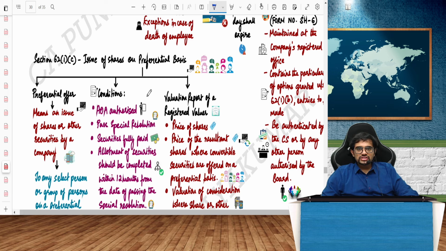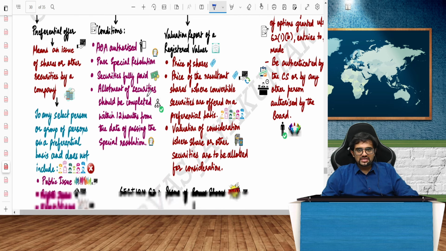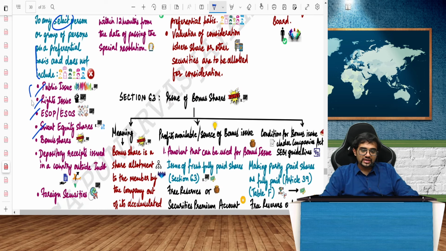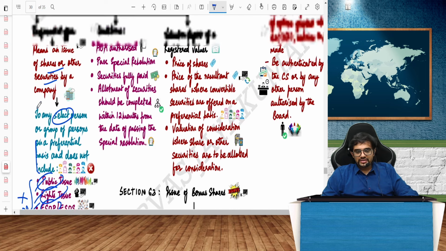62(1)(c) is what, guys? Issue of shares on a preferential basis. It means issue of shares or other securities to any select group of people on a preferential basis. It can be public issue, right issue, ESOP, sweat equity, bonus shares. Though they appear to be preferential basis, these are not called 62(1)(c). So 62(1)(c) does not include public issue, right issue, ESOP, sweat equity, bonus shares, depository receipt, etc. They will not be covered here.